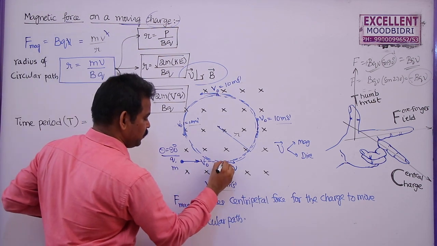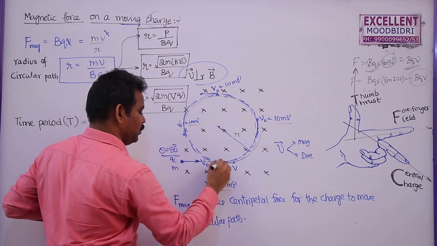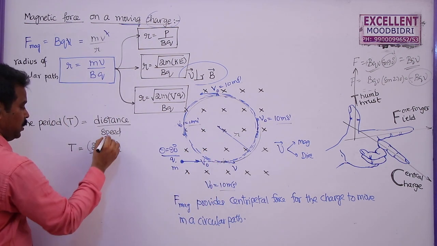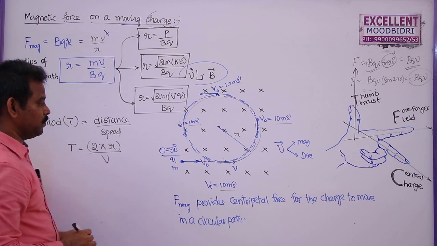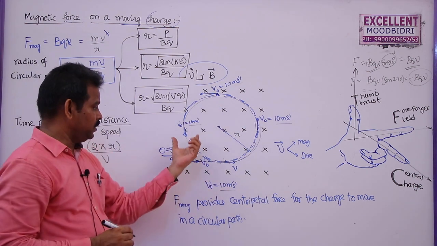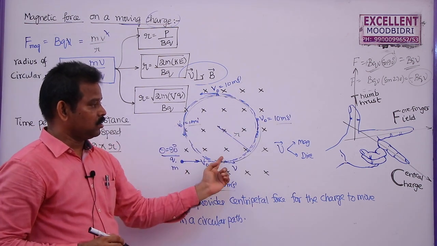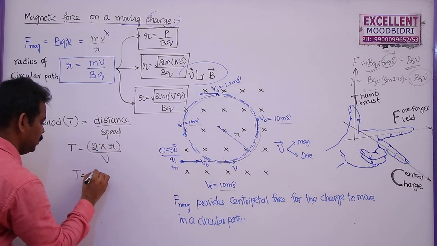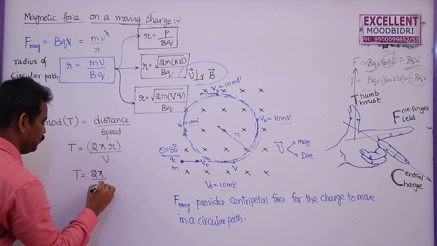Let us say it is starting from this point. So after completing one revolution, it will reach the same point. So the distance traveled is 2 pi r and the speed of the particle is v. The velocity is changing, but the speed never changes. So throughout this circular path, speed remains constant. Now the time period is given by 2 pi r by v.